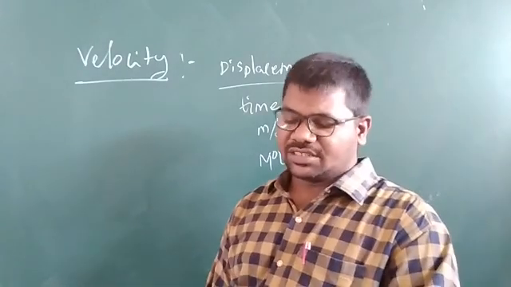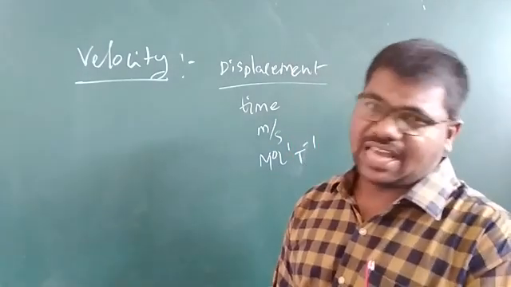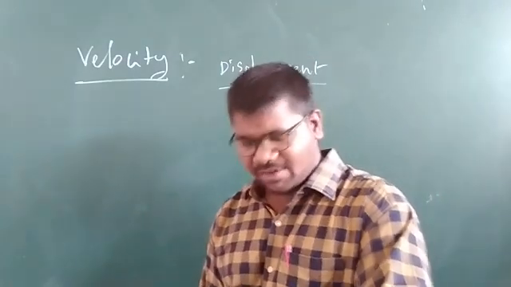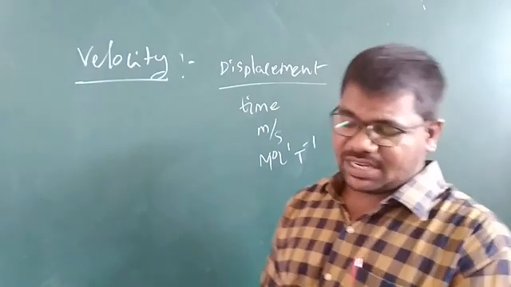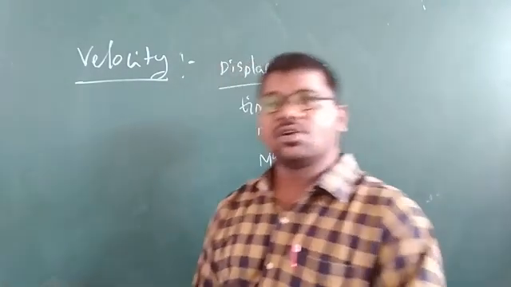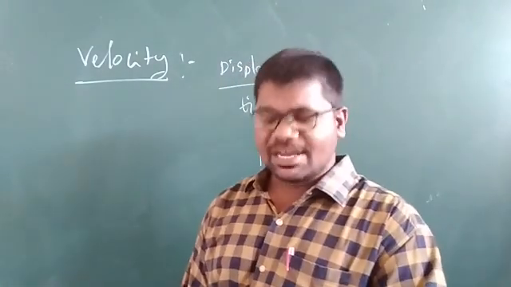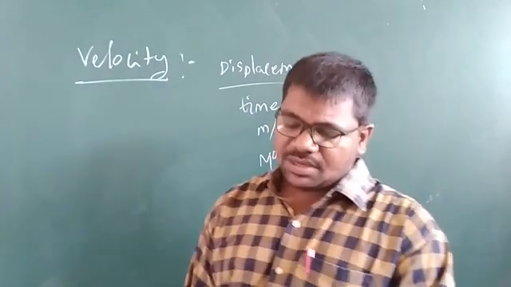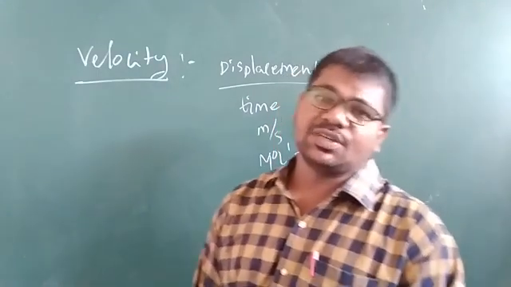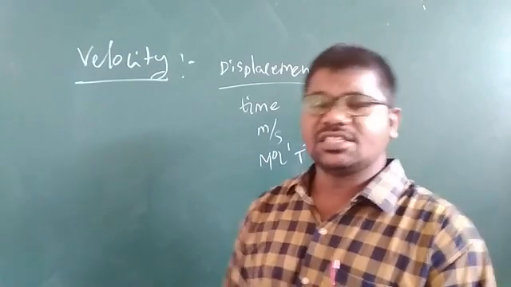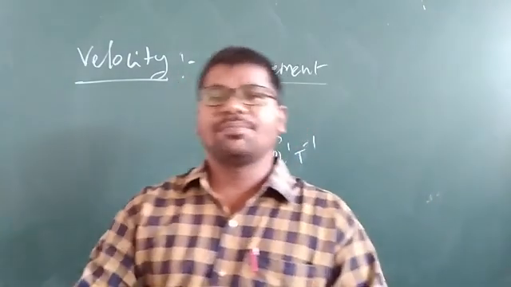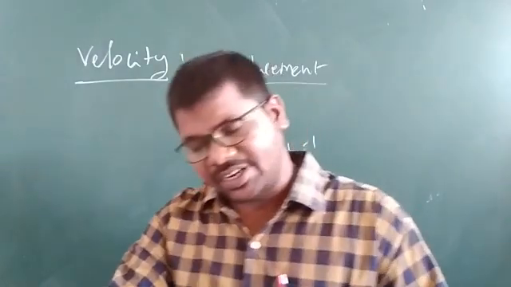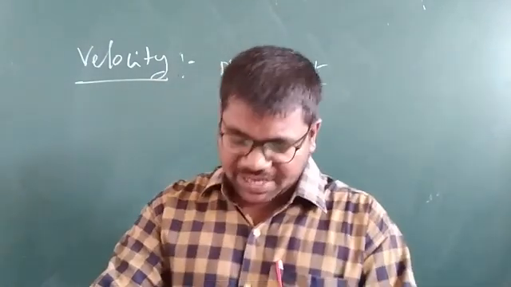Next, average velocity. Average velocity is defined as the total displacement by total time taken, my children. Coming to instantaneous velocity. Instantaneous velocity is defined as the velocity of a particle at any instant of time, my children.